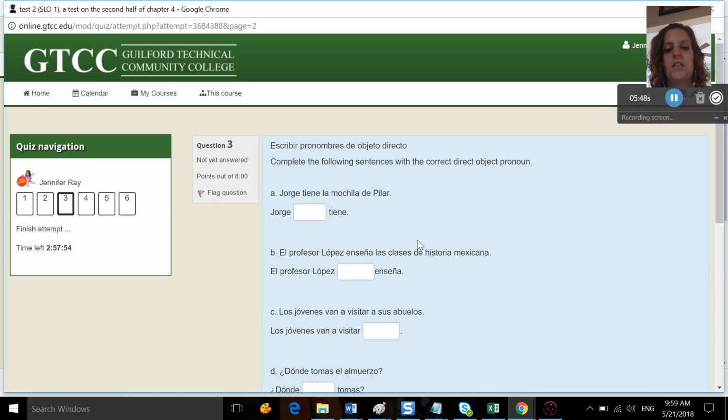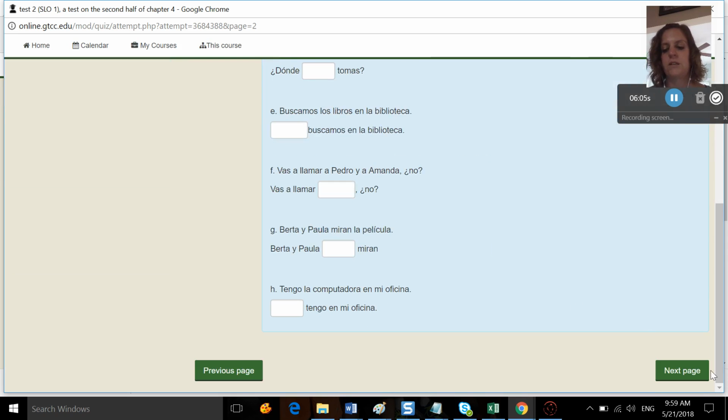Okay, here, complete each of the following sentences with the correct direct object pronoun. So you're given a sentence which has the direct object. You're rewriting the sentence, replacing your direct object with the direct object pronoun. And remember that the direct object pronoun needs to match in gender and number with the direct object that it replaces.